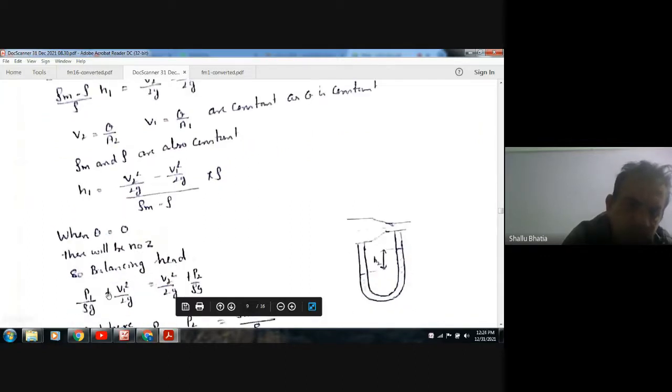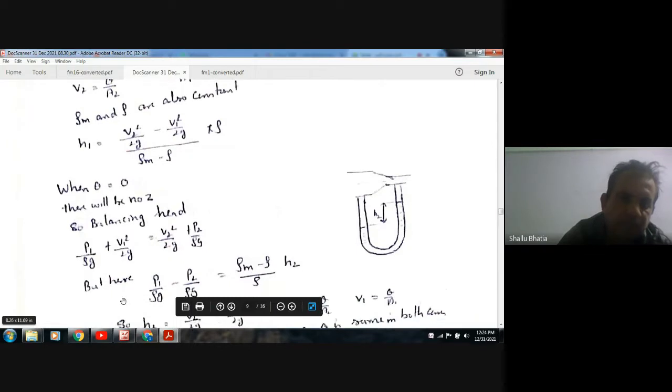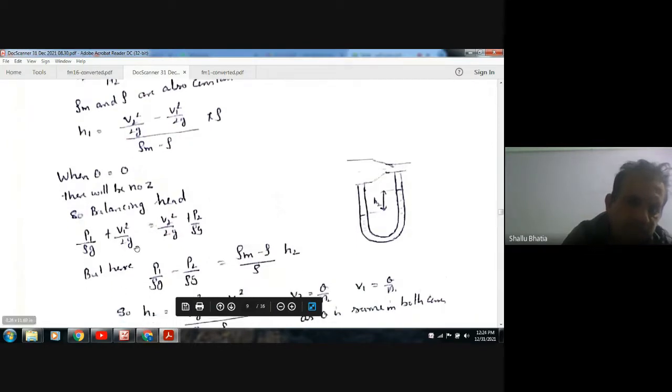So balancing at sections 1 and 2 gives P1 by rho g plus V1 square by 2g equals V2 square by 2g plus P2 by rho g.